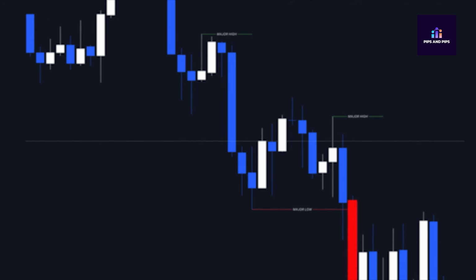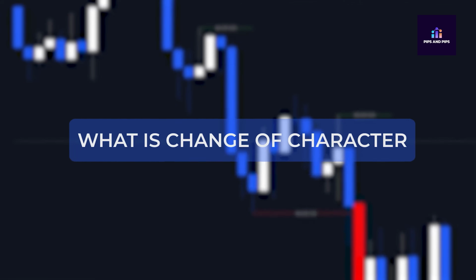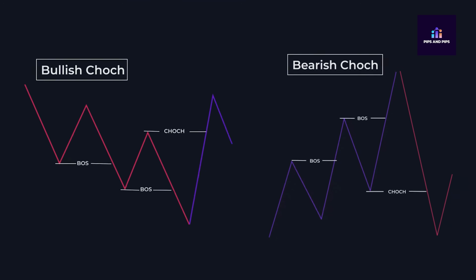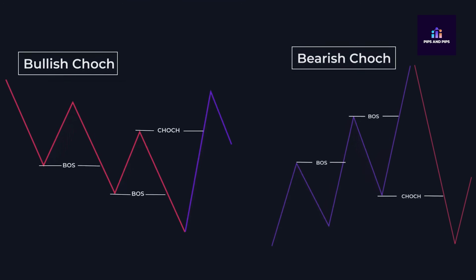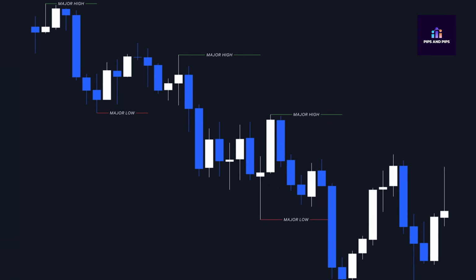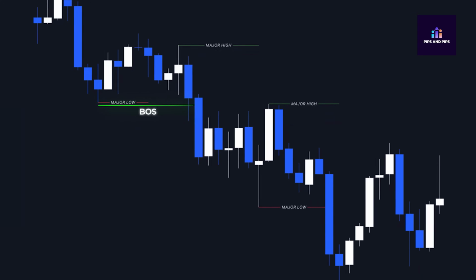Now lastly, let's talk about change of character. Friends, change of character means when the market shifts from bullish to bearish or from bearish to bullish. So how will we know when the market has changed from bullish to bearish or bearish to bullish? Friends, the sign of a bearish to bullish change is this. If we look at our break of structure example, where the market had formed a bearish break of structure and after that